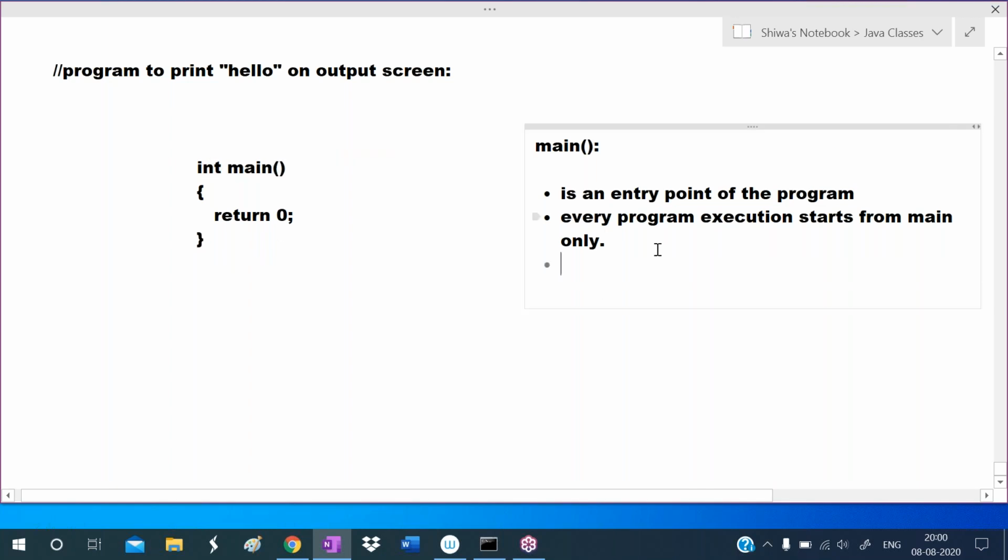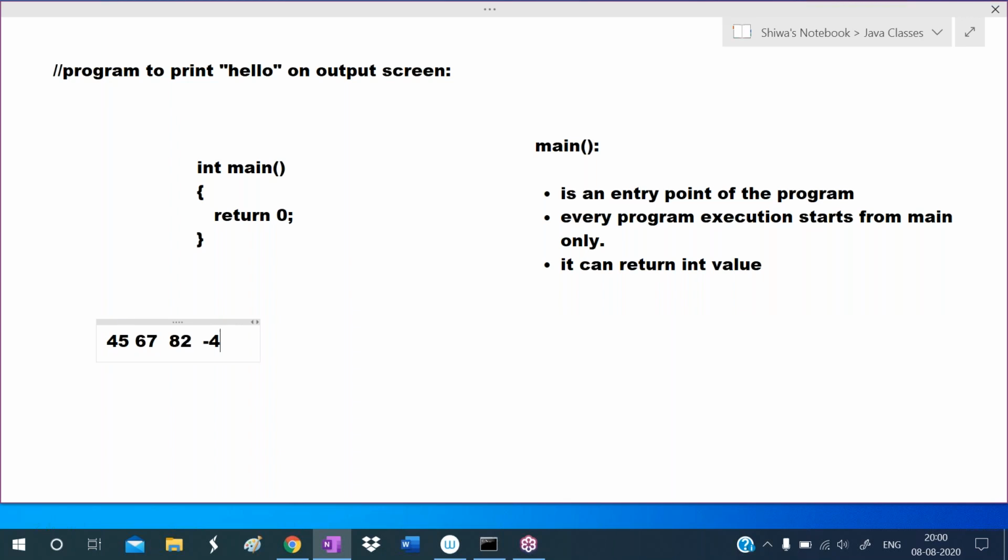This main can return an integer value. Integer value means a number without decimal places, like 45, 67, 82, minus 4, such types of integer values. So it can return only an integer value.